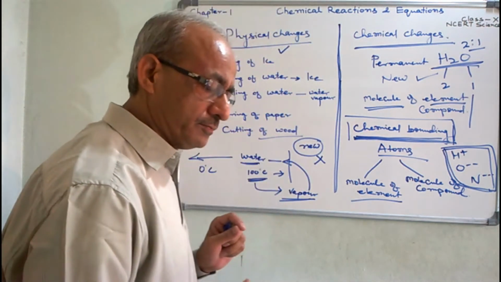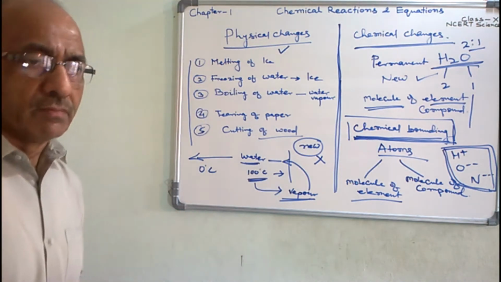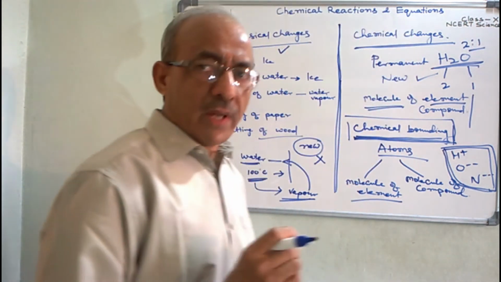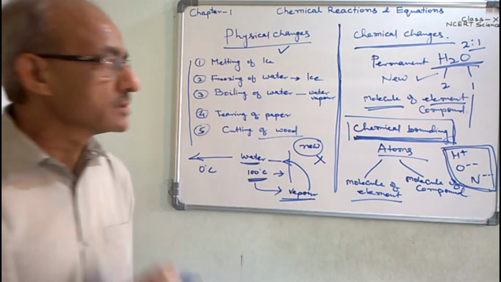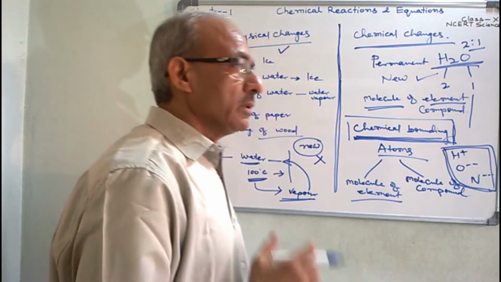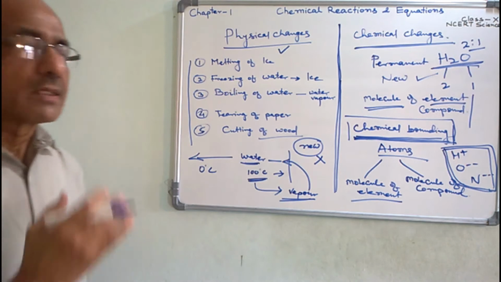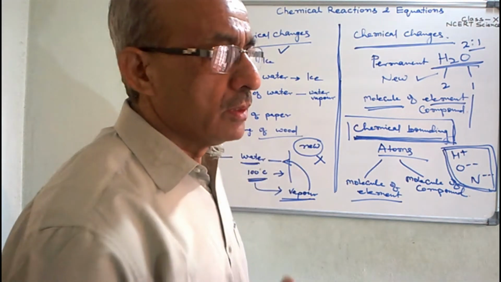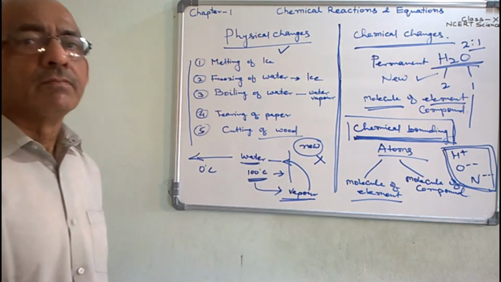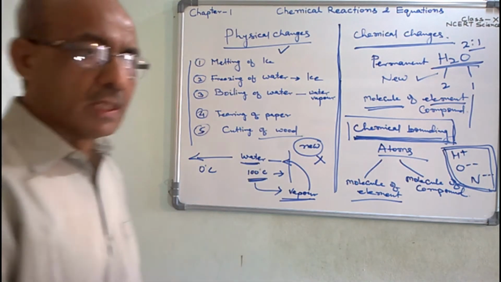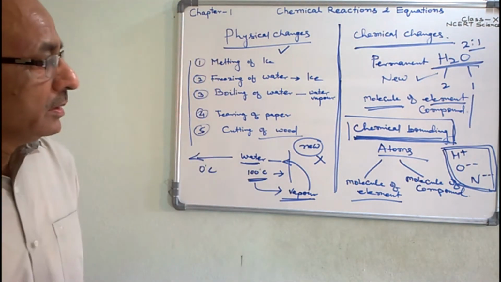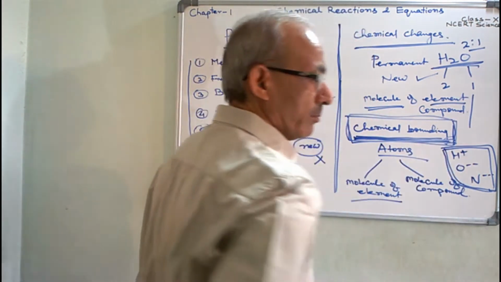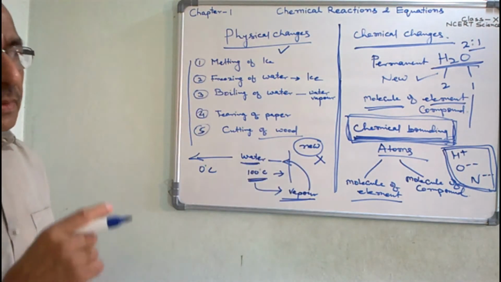In certain conditions, due to certain factors, due to presence of certain chemicals, due to other factors like high temperature, electrical discharge, presence of enzymes, presence of other catalysts, the chemical bonding of a substance is broken into atomic forms.